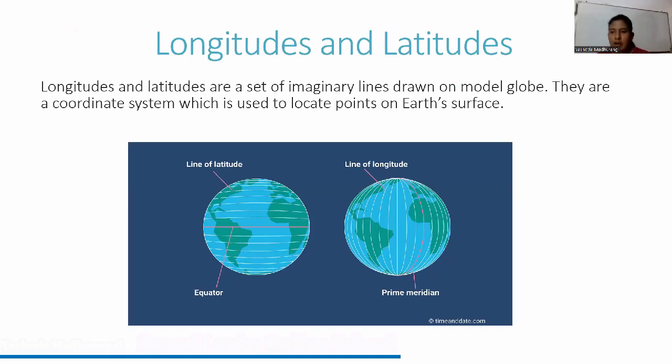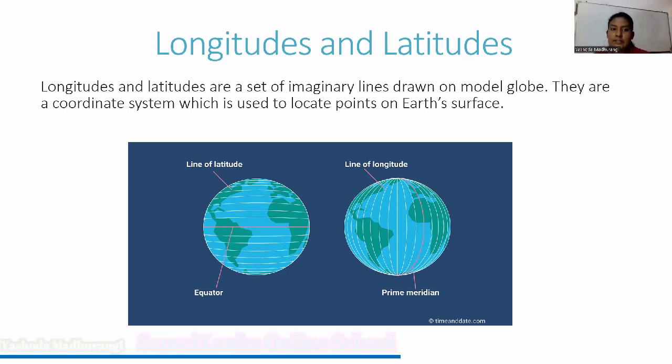Now we are coming to two new words. Actually, the words are not new. In grade 7, we learnt about them, but now we are going to learn more about them. So, longitudes and latitudes. Maybe you remember. Think about the model globe. If you watched my grade 7 videos, maybe you remember we learned how to draw the longitudes and latitudes on a plastic ball. We did some activities.